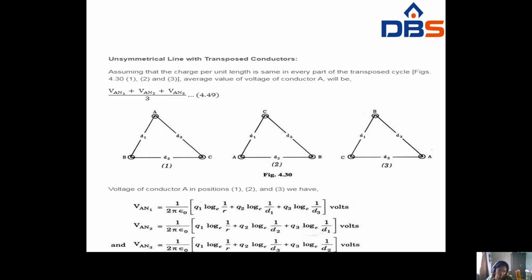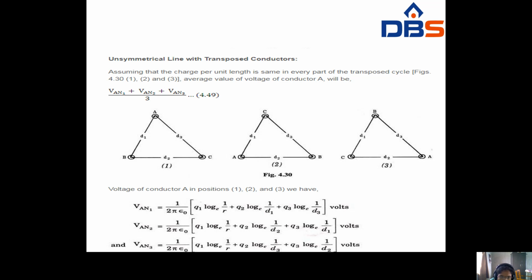Now you have to find the capacitance value. Voltage of conductor A in position 1, 2 and 3. This is position 1, this is position 2 and this is position 3. The formula becomes VAN equals 1 by 2 pi epsilon naught, Q1 log e 1 by r plus Q2 log e 1 by D1 plus Q3 log e 1 by D3 volts.